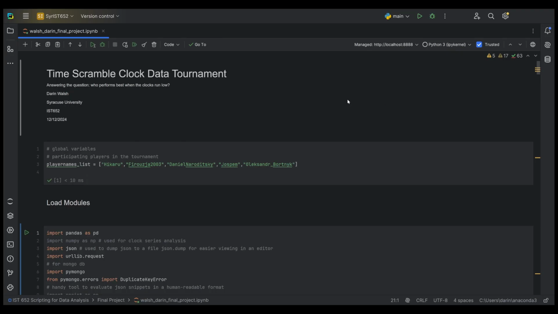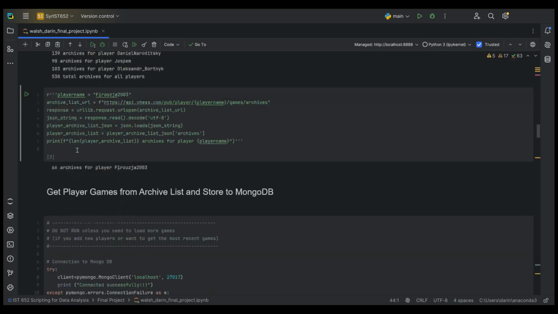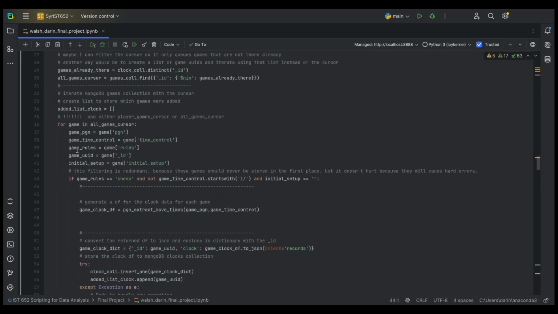Switching over to PyCharm for the demonstration. Okay, here is the live demo for the Time Scramble Clock Data Tournament. So we start off by defining the players that we want to participate. We have Hikaru, Alireza, Danya, Jose, and Bortnik. The bulk of the code here doesn't need to be run unless I change the player names, so we can scroll past all of this, storing the clock.